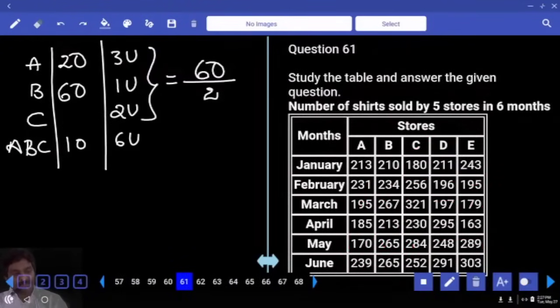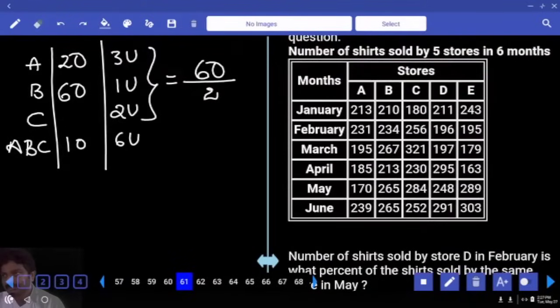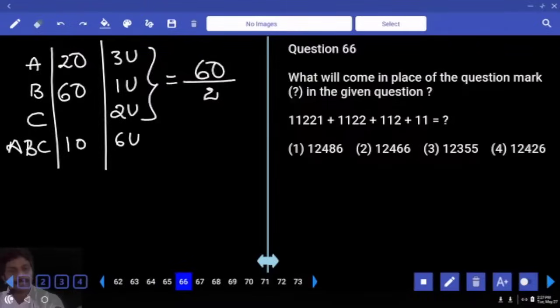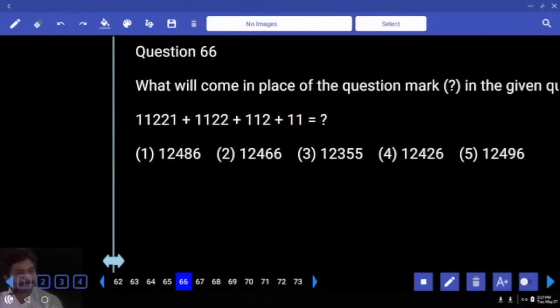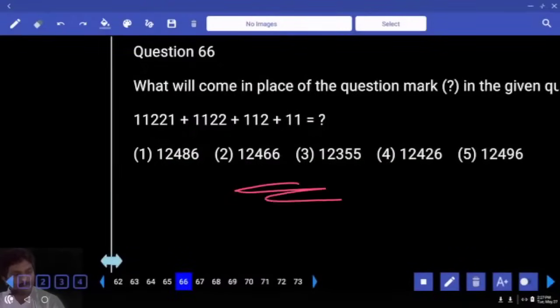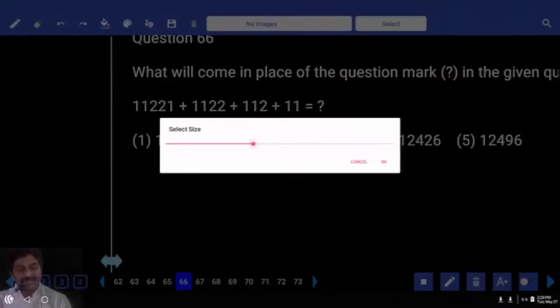Number of shirts sold by 5 stores. Sure? Can we do last digit verification here? Four options are ending with the same digit, so can we verify the last 2 digits?